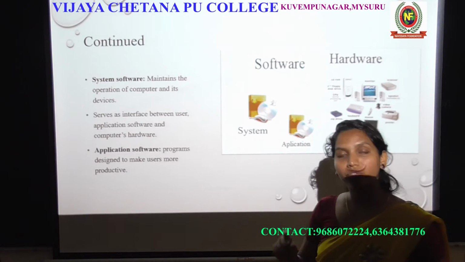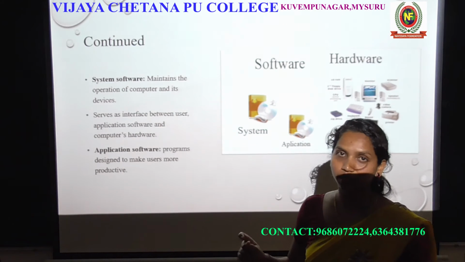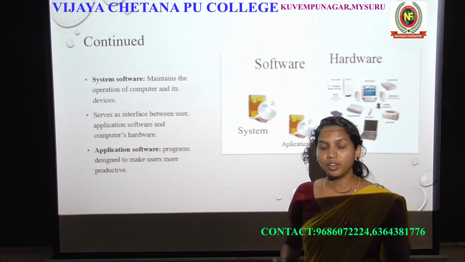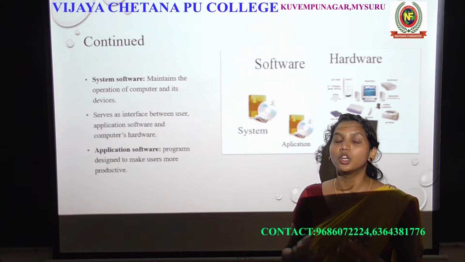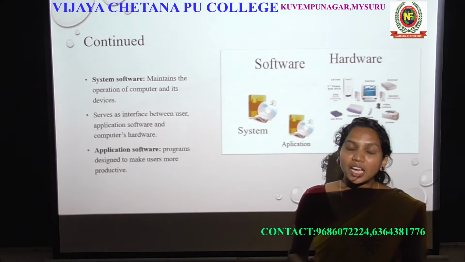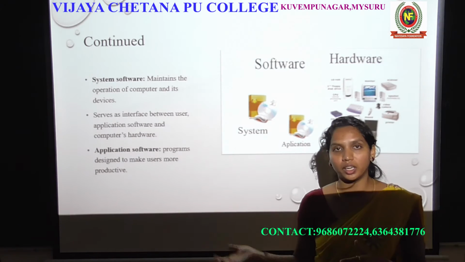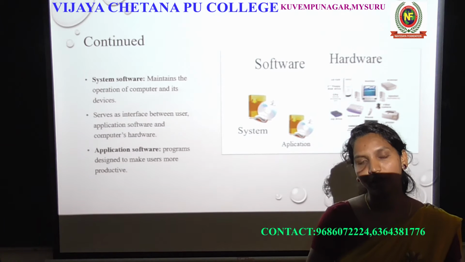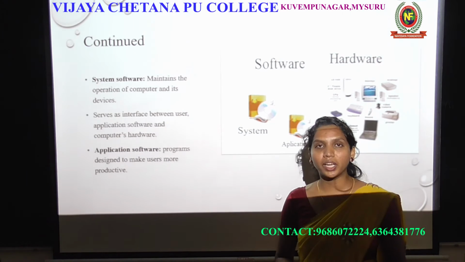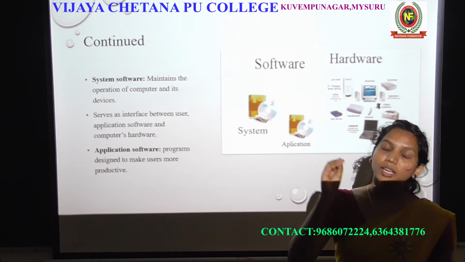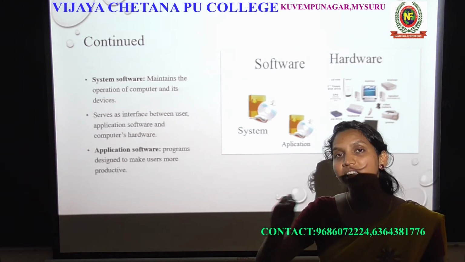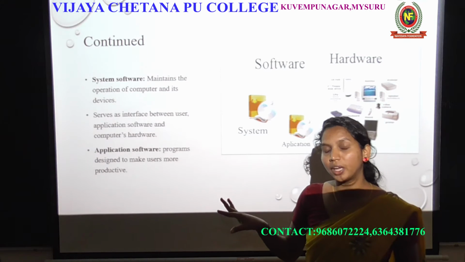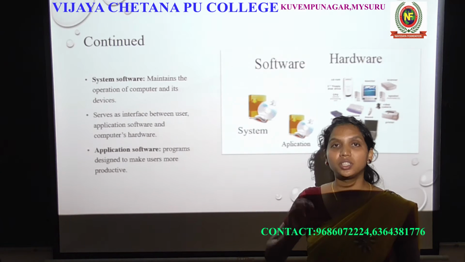Without application software, you are not able to do any work. You may do some of the work, but application software makes you more productive. If you are using more applications, you can take advantage of the application software, right? So camera is one application, which means when you want to take a picture, the easy way is the application, right? If there is no camera application, how will you take a picture?